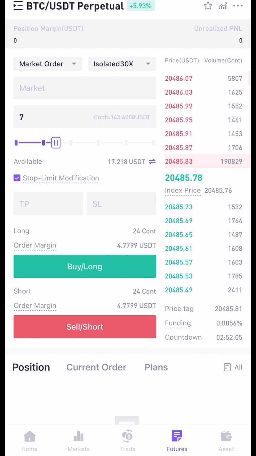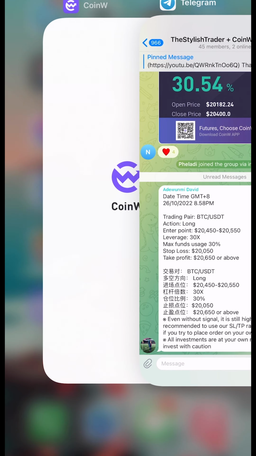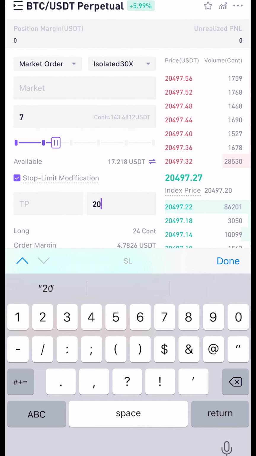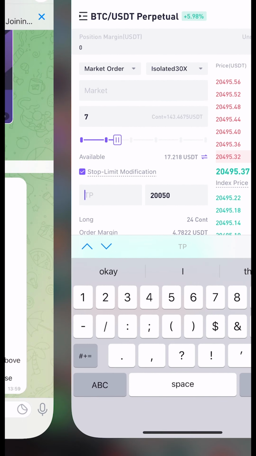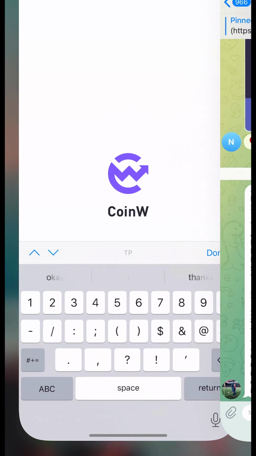Here you're going to enter the take profit and the stop loss. I'm going to come back here again and look at the stop loss, which is 20,050. So here I'm going to enter 20,050. This is the stop loss. Then for the take profit, I'm going to go back and copy it. The take profit here is 20,650 or above, so 20,650. I'm going to come here and enter 20,650. After that, I'm going to click done.